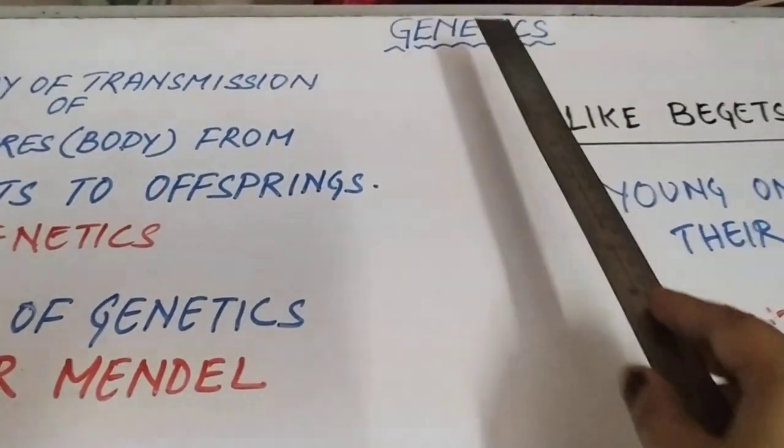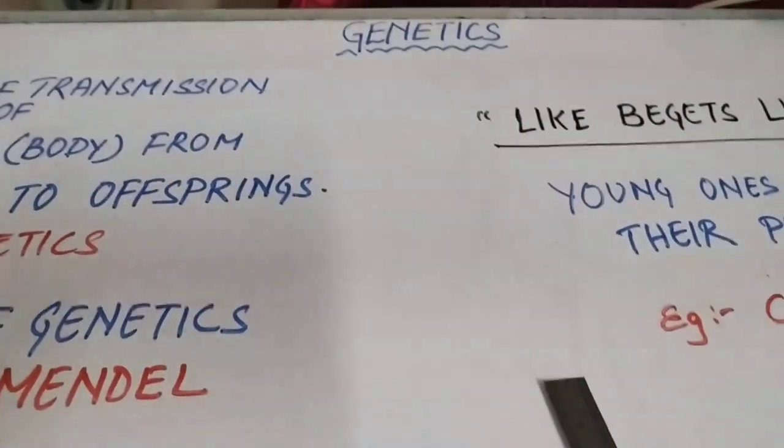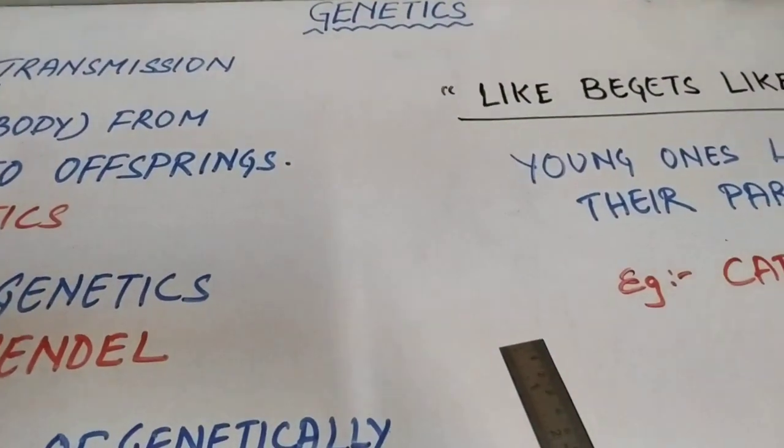Today we are going to read chapter 3 of class 10, that is genetics. What is genetics? Before going to the chapter in detail, let me give some examples so that you can understand.